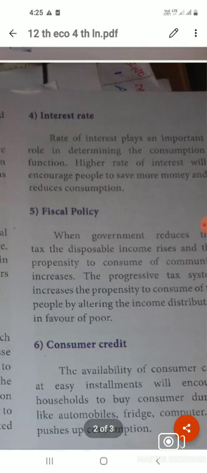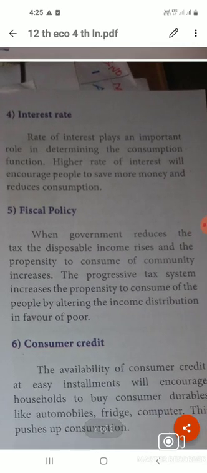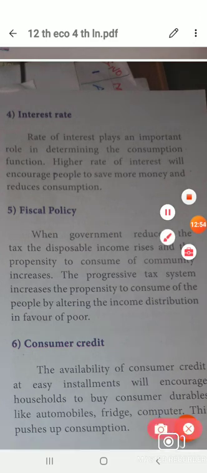Next one is interest rate. The rate of interest plays an important role in determining investment. A higher interest rate will encourage people to save. Whenever we put our demand deposit into savings, and the bank provides a high interest rate, people are immediately encouraged to save more, and that reduces consumption. So when the interest rate on a savings account is high, consumption immediately reduces.